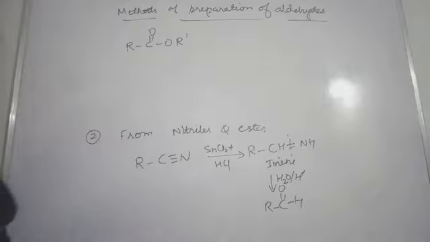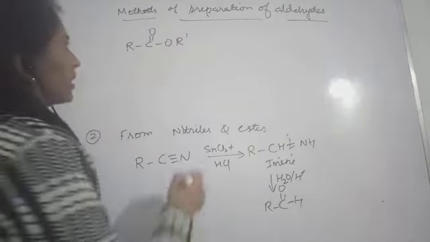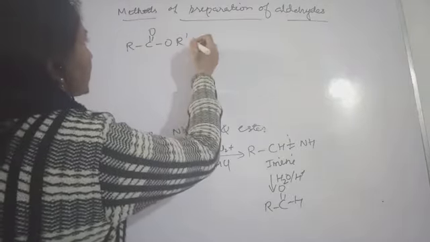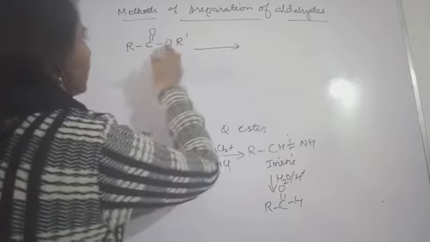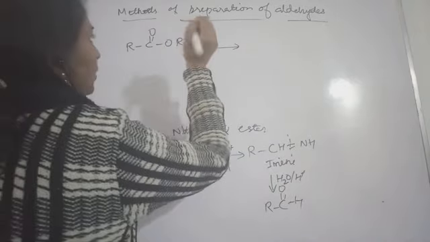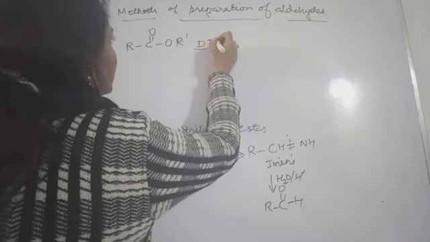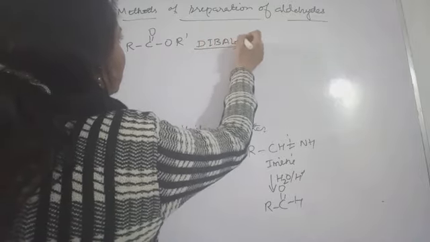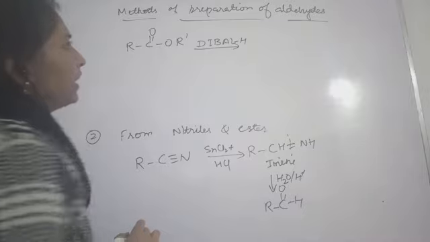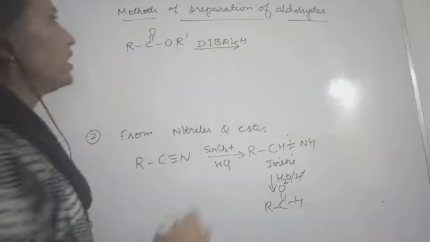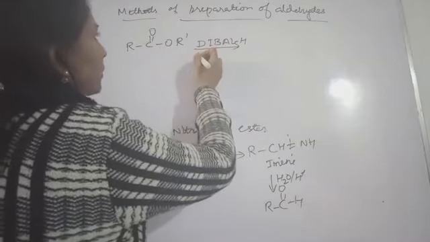R and R dash are alkyl groups, may or may not be the same. So with the ester, if you are reducing it, the reducing agent we are using here is diisobutyl aluminium hydride. DIBAL-H, like that you can write.